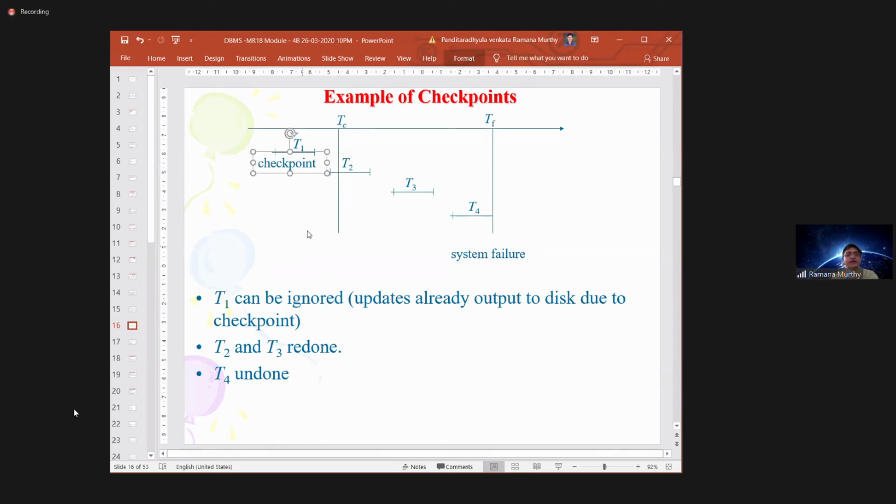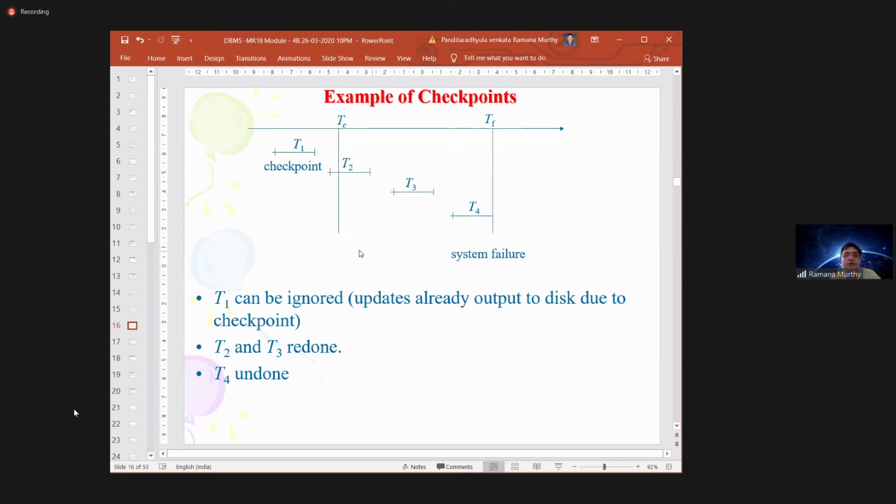We are assuming after execution of T1, you made a checkpoint. Clear? The checkpoint can be dynamically placed anywhere. The thing is, now we identified the checkpoint is going to be after T1. After executing some part of T4, you got a system failure.